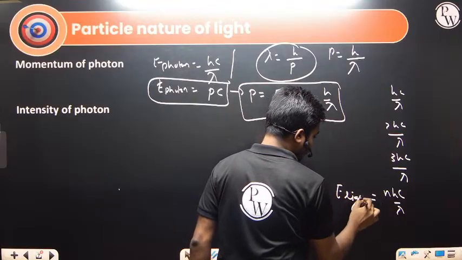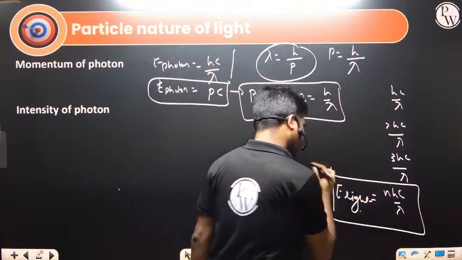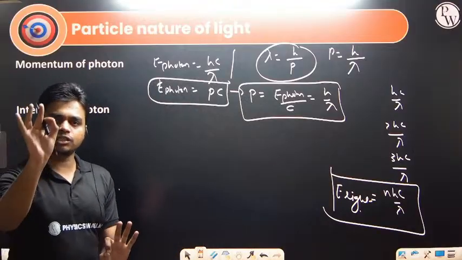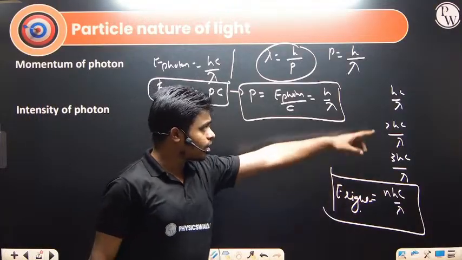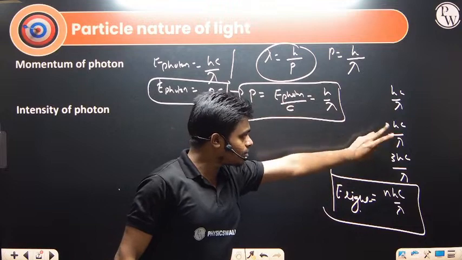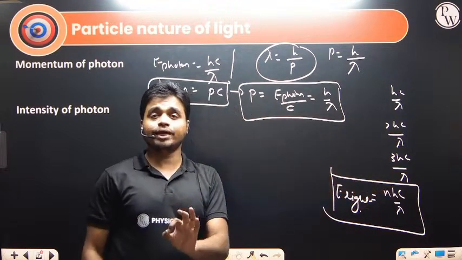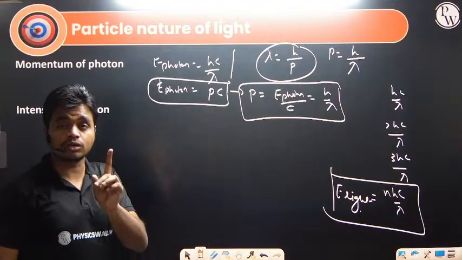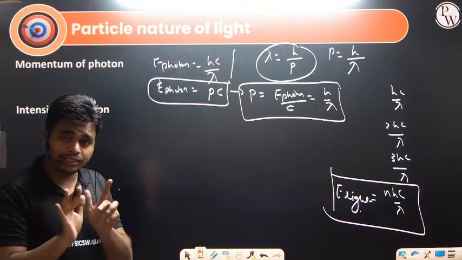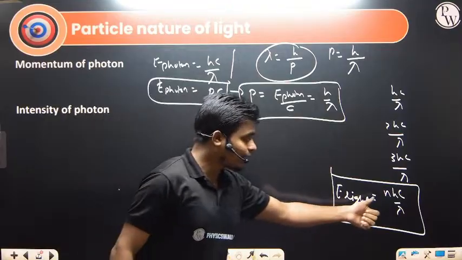One thing that we should keep in mind: the energy of the light is the energy of one photon multiplied by n. One photon hc by lambda, two photons 2 hc by lambda, three photons 3 hc by lambda, n photons will be n hc by lambda. That is the energy of the light, because light consists of n photons, not a single photon. One photon's energy is only hc by lambda. So the energy of the light is n hc by lambda.